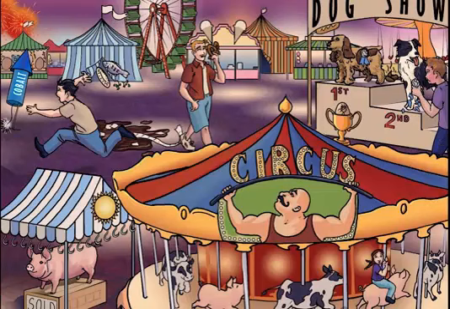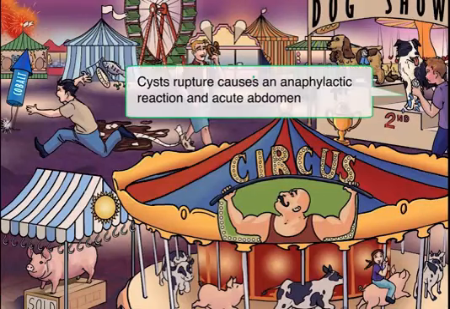He's removing the ribbon from the second place dog, and he's starting to have an anaphylactic reaction. See how he's all red and puffy? And the ribbon is falling apart in his hands, which symbolizes that the cyst is ruptured. And when this happens, if the cysts were in the lungs, you would even see hooks in the patient's sputum.